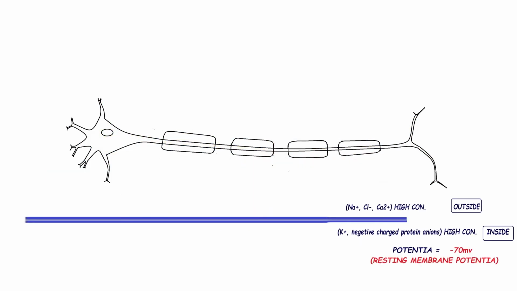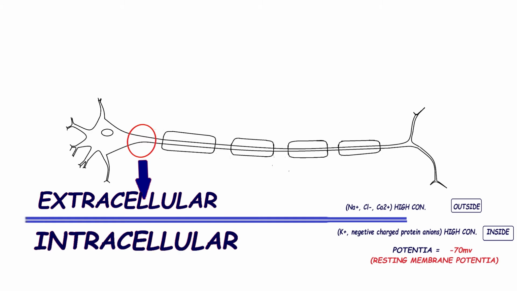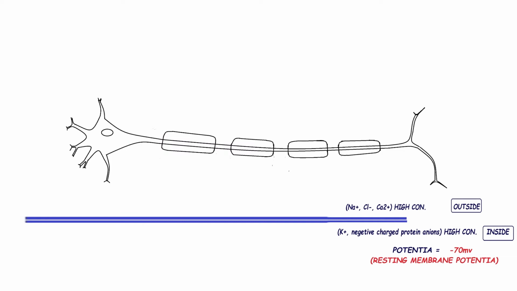If we consider the cell membrane or axolemma, outside is the extracellular environment and inside is the intracellular environment, and in a normal or resting condition it becomes polarized, as I said already. Here, this is the axonal membrane or axolemma. The cell membrane consists of a bilayer of phospholipid and protein, like other cell membranes. And there are some channels, which are actually made of proteins, in this membrane.